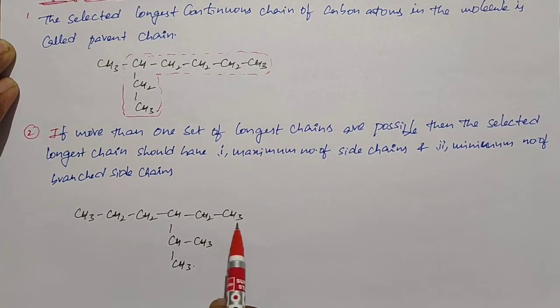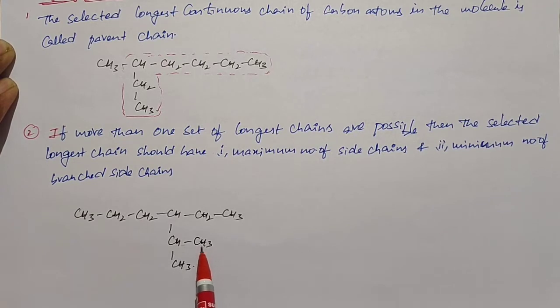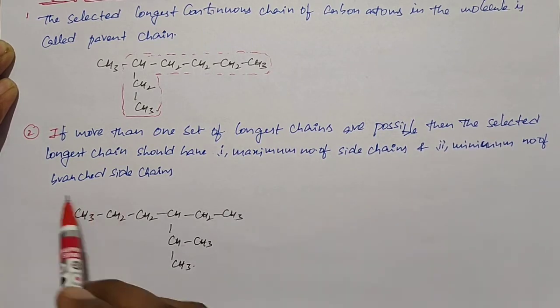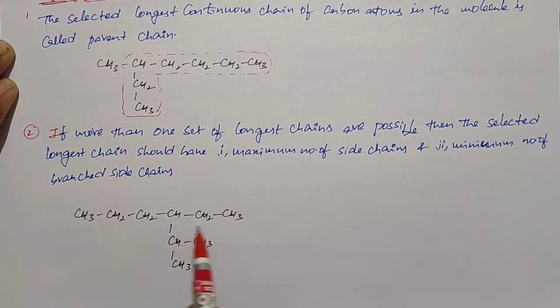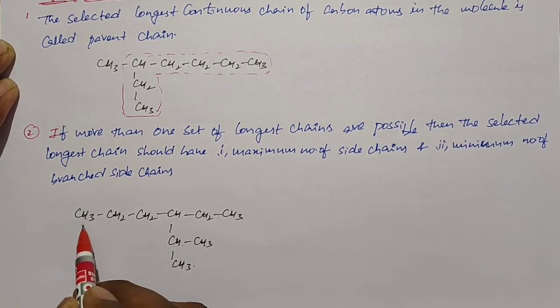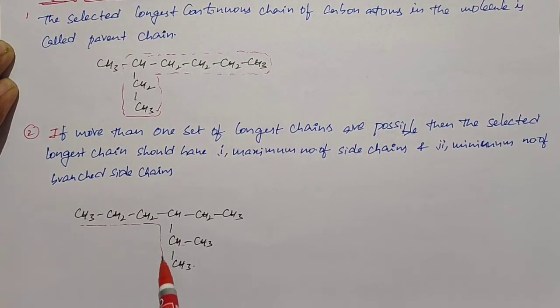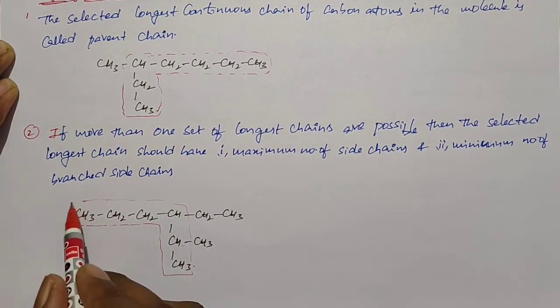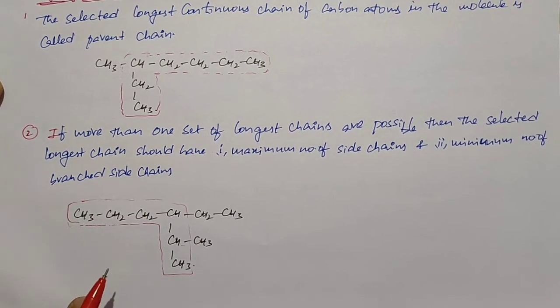Suppose you take this as the parent chain, it will have a branch, and the branch also has a side chain. If you take this as the long chain, we have only 2 branches, and we don't have any branched side chains. Based on the rule, we need to take the maximum number of side chains and the minimum number of branched side chains. If you take the straight chain, we get one branched side chain, and if you take it this way, we don't get any branched side chains. So this is the longest chain or parent chain based on the given rule.